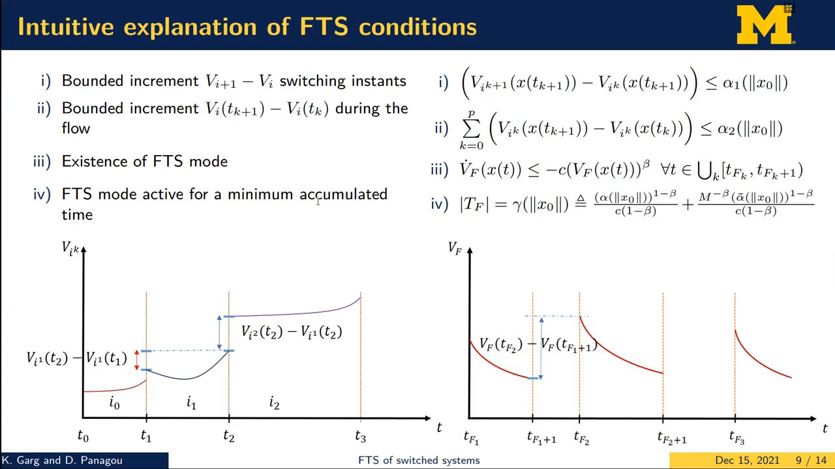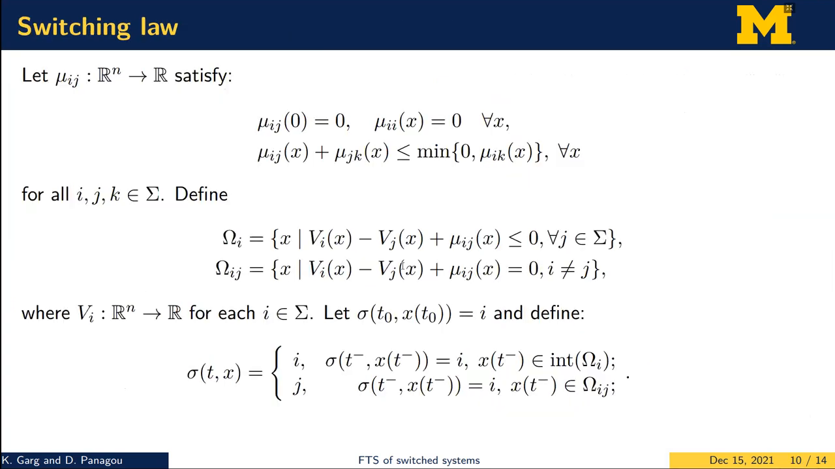Finally, the most important condition is the fourth condition, which requires that the finite time stable mode gets activated for a minimum accumulated time. We do not require this finite time stable mode to be activated for a long time in just one activation period. Even if it gets activated, say, m number of times, its total time of activation should be at least the amount given by the equation on the right. So under these four conditions, we show in the paper that the equilibrium point would indeed be finite time stable.